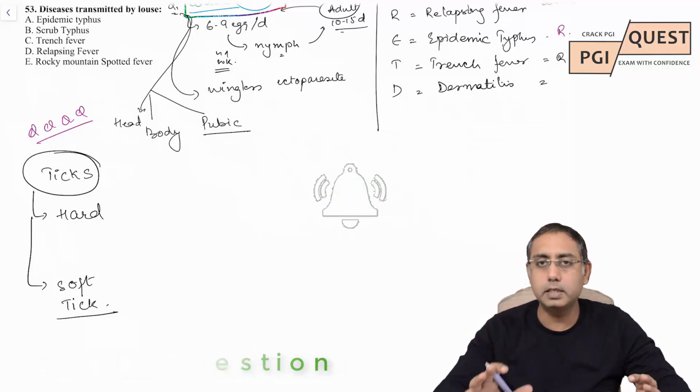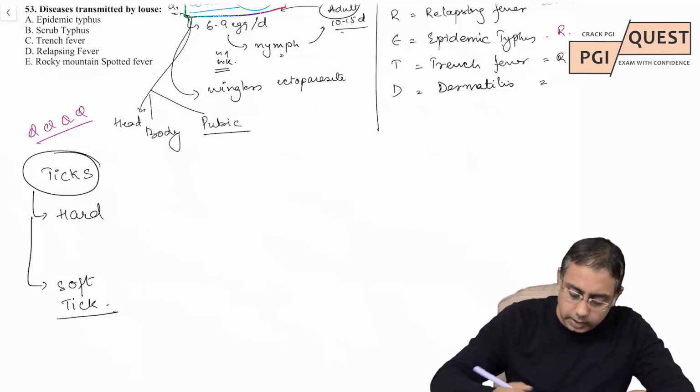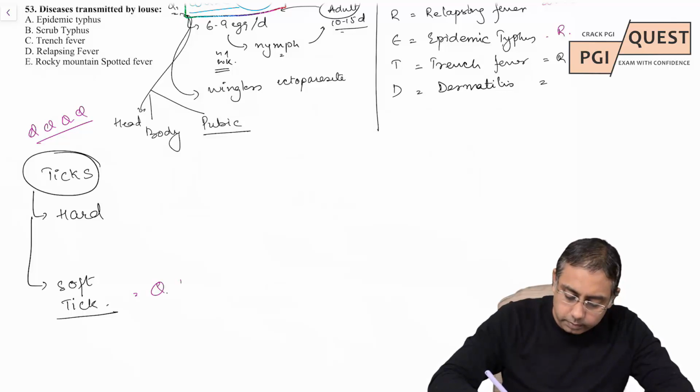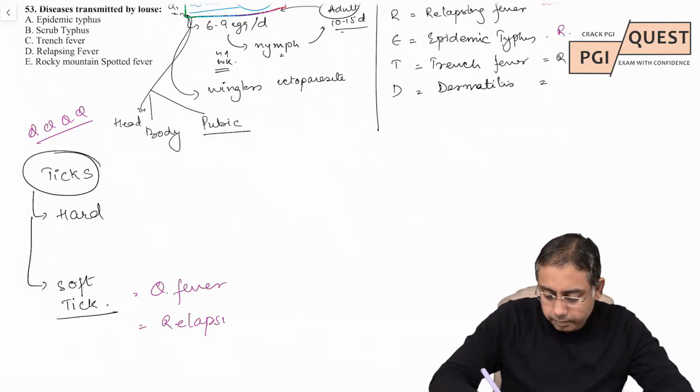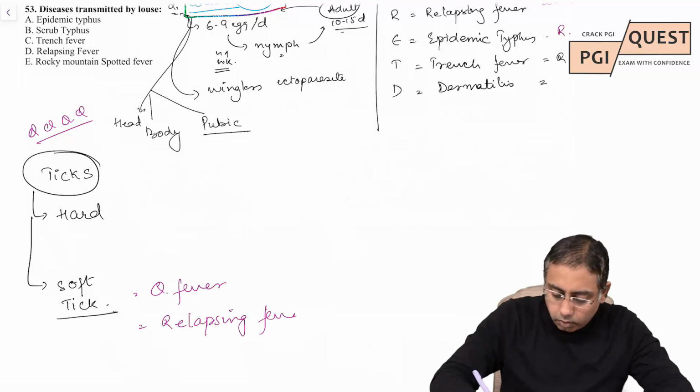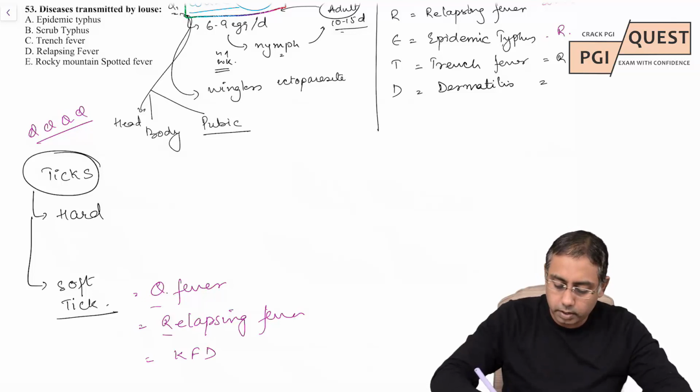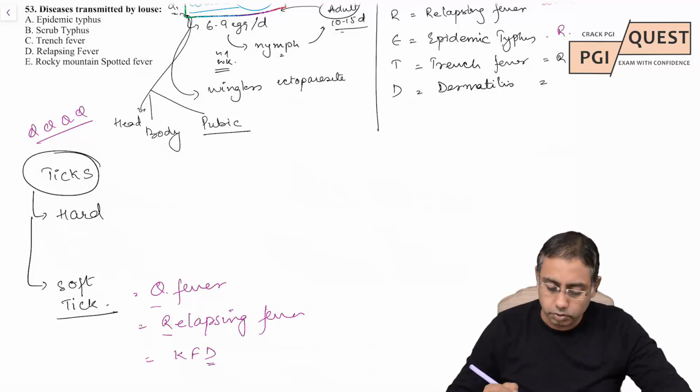Soft tick is pretty easy. It is QRD, that is Q fever, relapsing fever, or KFD. That's how I have remembered, QRD, KFD. So Q fever, relapsing fever, or KFD, Kyasanur forest disease.